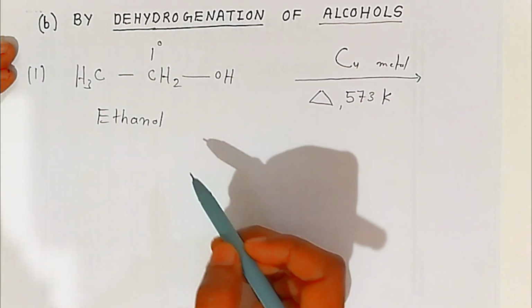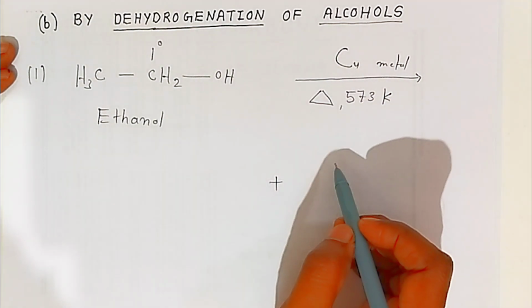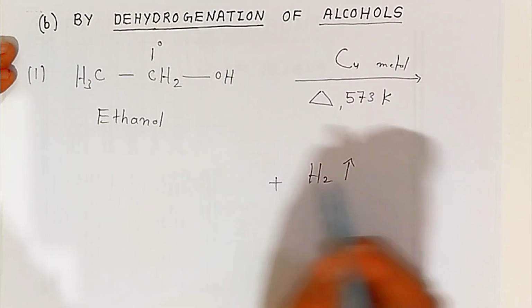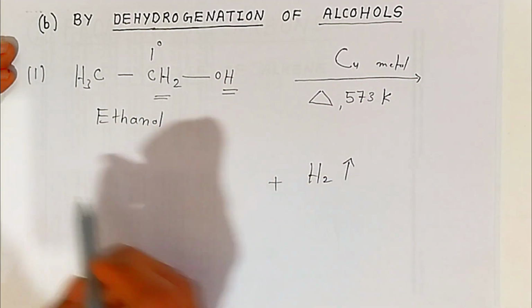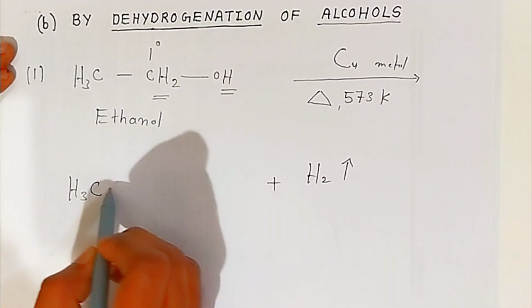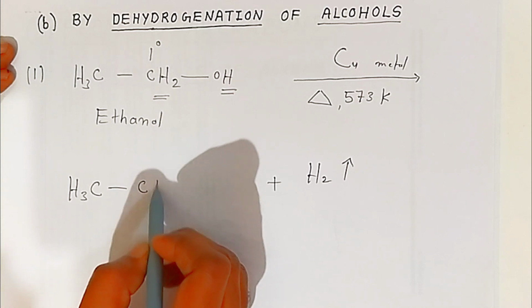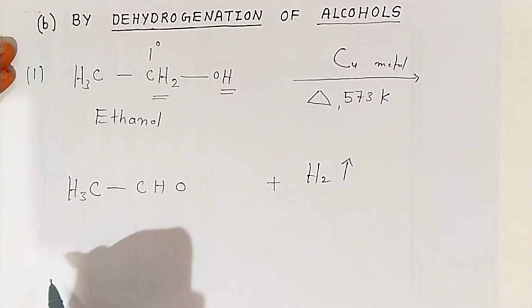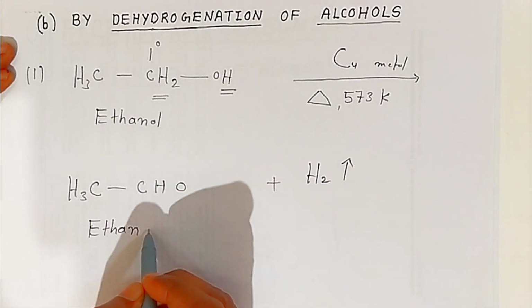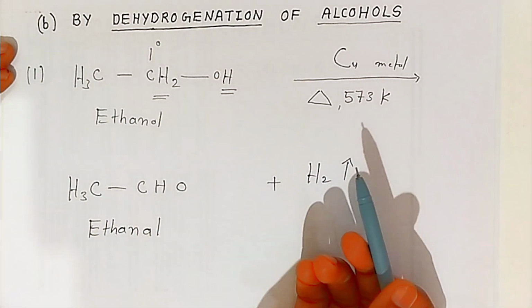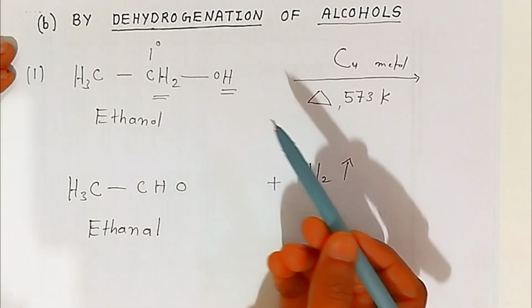What happens students? There is a removal of hydrogen gas. Hydrogen gas will be eliminated. So one hydrogen from here, one hydrogen from here. So there is a removal of hydrogen students, and you are getting CH3 will be as it is, and you are getting CHO. Okay students, that is called as ethanal. So this way students, you have converted ethanol into ethanal. Very simple students, you have to add copper in ethanol and just heat it.